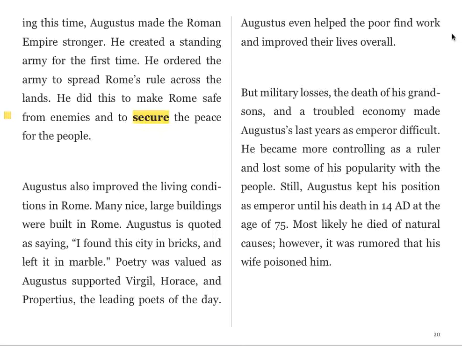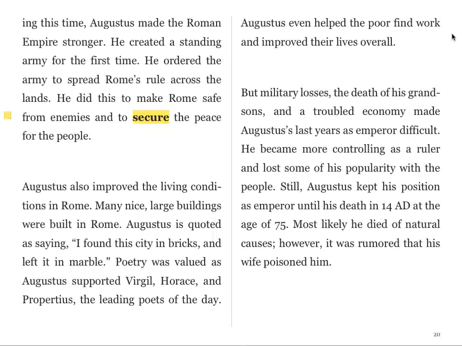During this time, Augustus made the Roman Empire stronger. He created a standing army for the first time. He ordered the army to spread Rome's rule across the lands. He did this to make Rome safe from enemies and to secure the peace for the people.